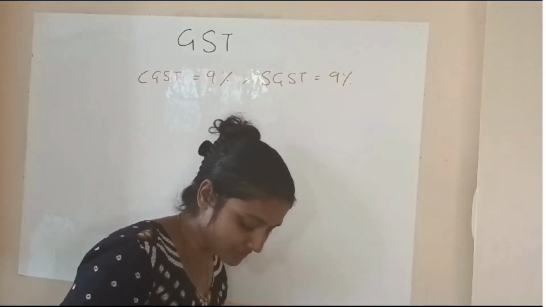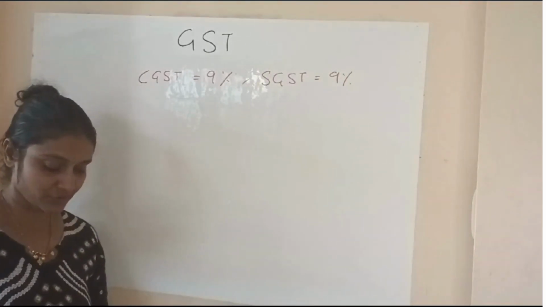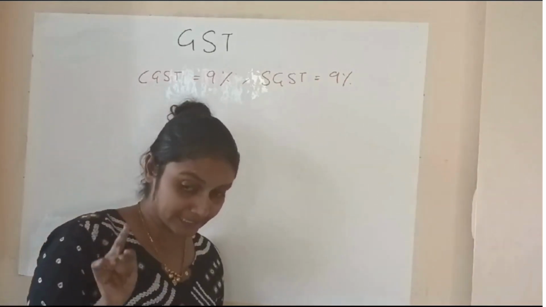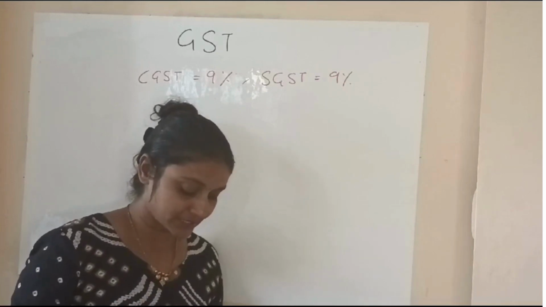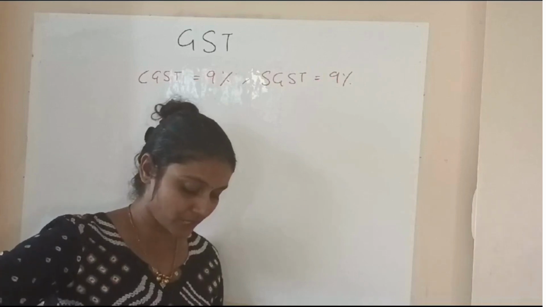Now input GST for dealer D is going to be 9% on 20,000, which is going to be 1,800. There, what happened is, dealer D, listen to the question, Ayush, dealer D purchases a television from a manufacturer for 20,000 and sold it to R.